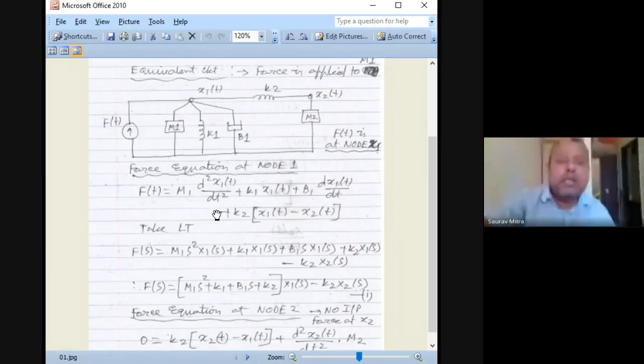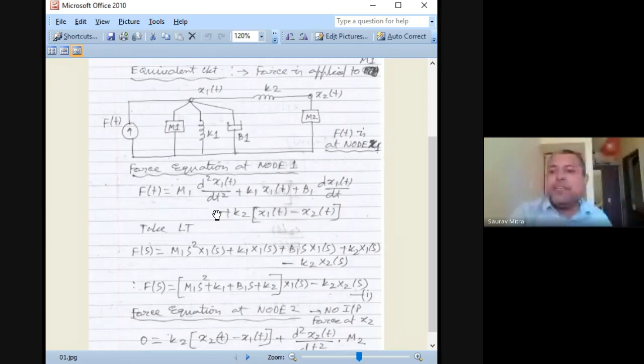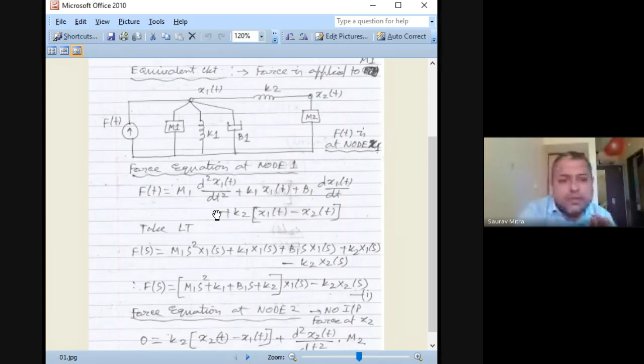There we'll be doing the modeling of the same thing by state variable analysis. So another time you have to come back to all these equations in the fifth chapter, and all these same numericals we will be doing. Here we are doing transfer function based modeling; there we will do state variable based modeling. I don't think there is any doubt here.